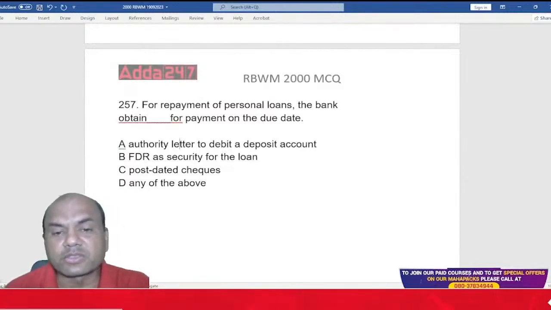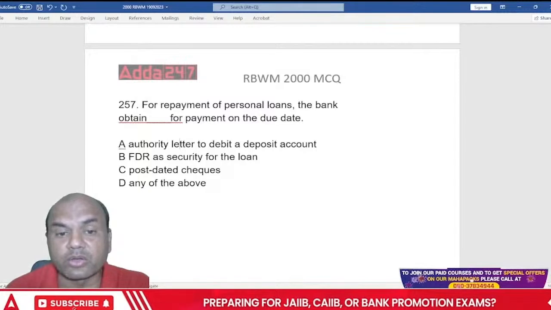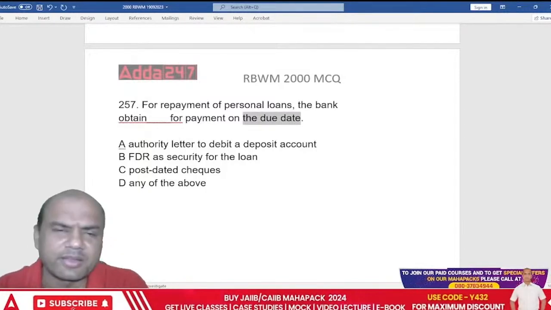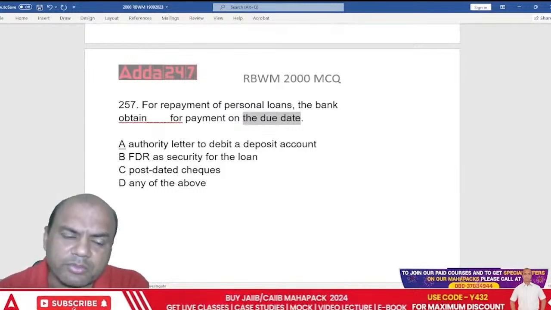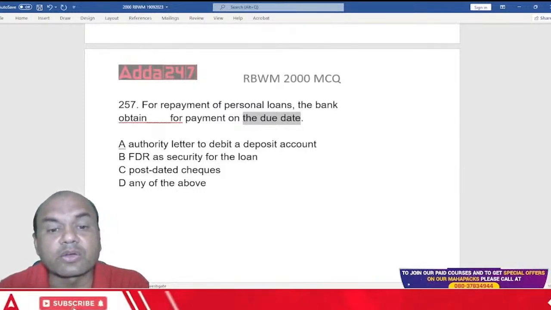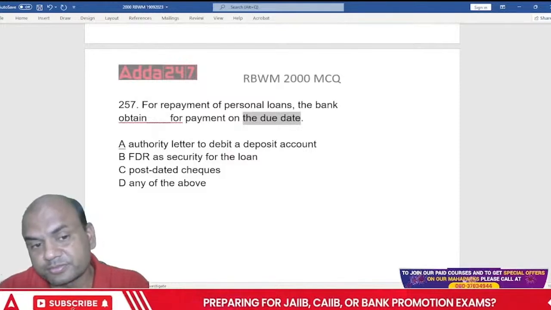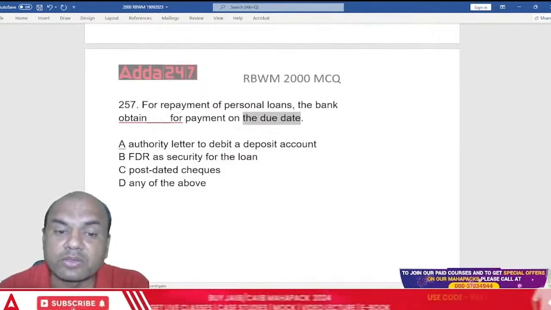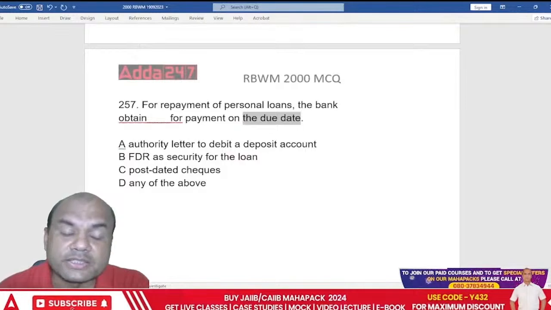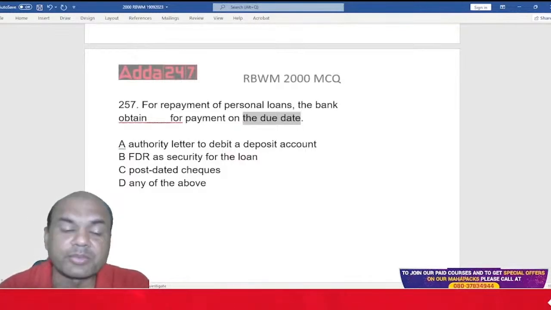So what do the banks obtain? Payment on the due date. On the due date, the customer should pay. Means every month we have that EMI date, right? So for that date, what do the banks take? A: Authority letter to debit a deposit account, B: FDR as a security for the loan, C: post-dated cheques, and D: any of the above.